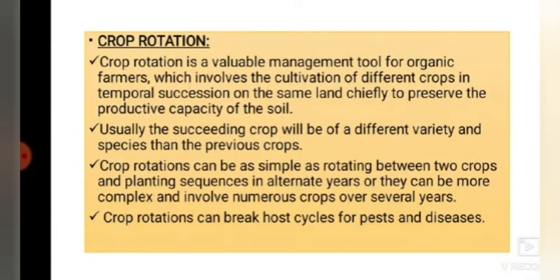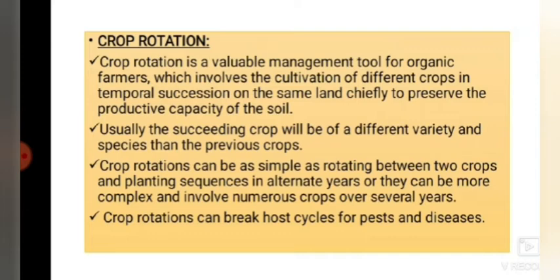Next one is about crop rotation. Crop rotation is the successive cultivation of different crops in a specified order on the same fields, in contrast to a one-crop system or to repeated crop successions. Crop rotation is a valuable management tool for organic farmers, which involves the cultivation of different crops in temporal succession on the same land, chiefly to preserve the productive capacity of the soil. Even in the definition itself, it shows to preserve the productive capacity of the soil.